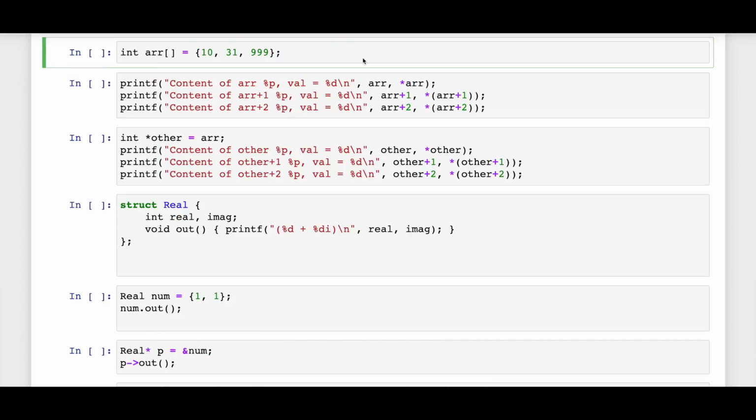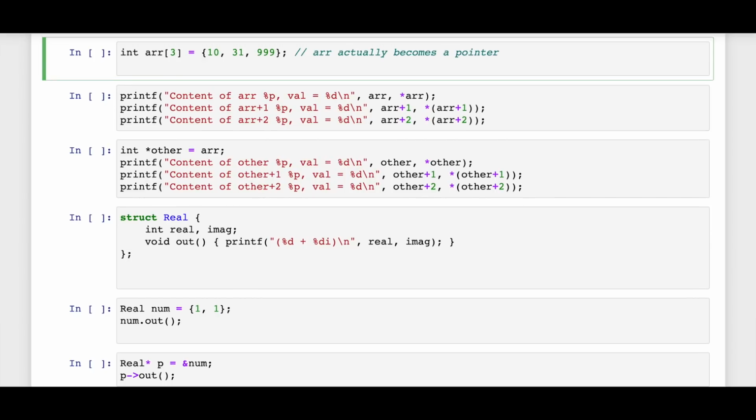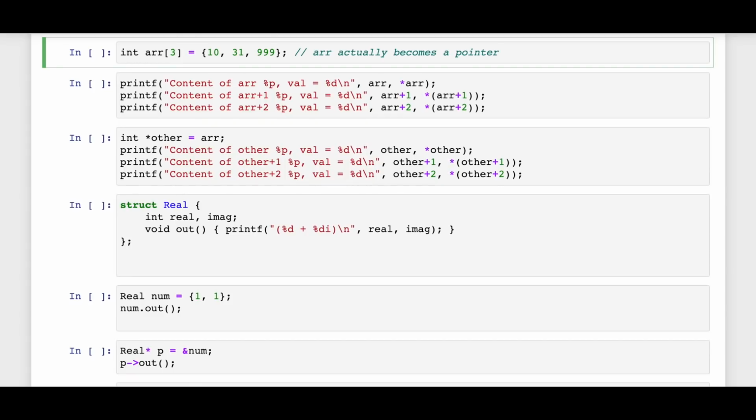All right, now let's move on to other things that we can do with pointers. This is a very common notation that you might have seen. Here we are declaring an array of 3 elements, and the elements are 10, 31, and 999. But a lot of you might not know that over here, arr actually becomes a pointer. We have not used a star, and we are not taking the ampersand of some integer, but even then, when you declare this, it actually becomes a pointer.